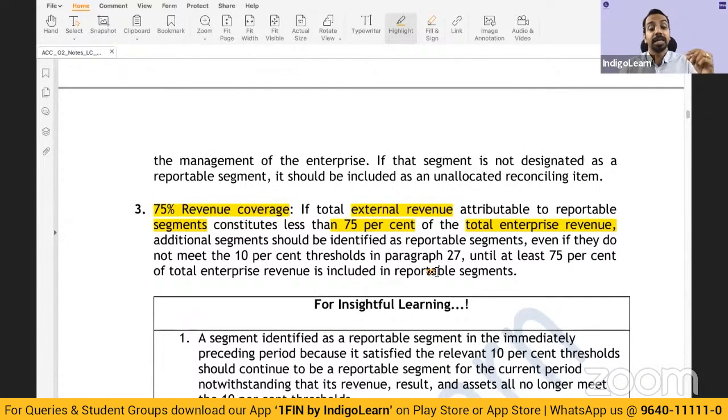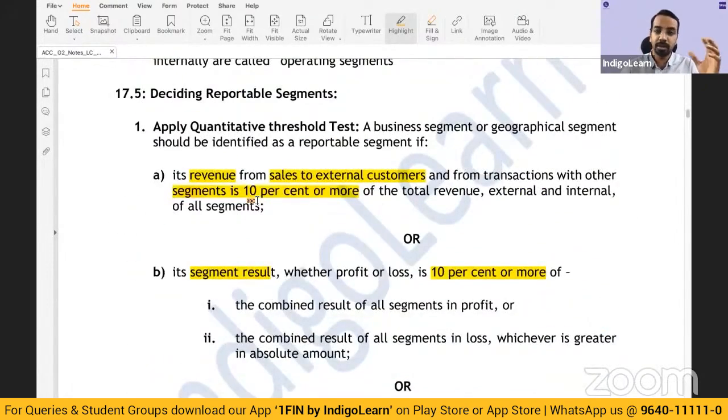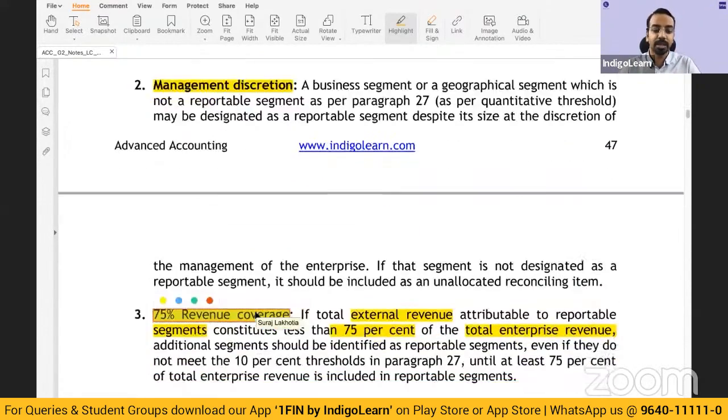Okay, so now this 75% revenue criterion is important. What you do is you apply the threshold criteria, you take management discretion, and even after that, if 75% of external revenue is not being reported, then you keep on adding more and more segments till you reach the 75% threshold.